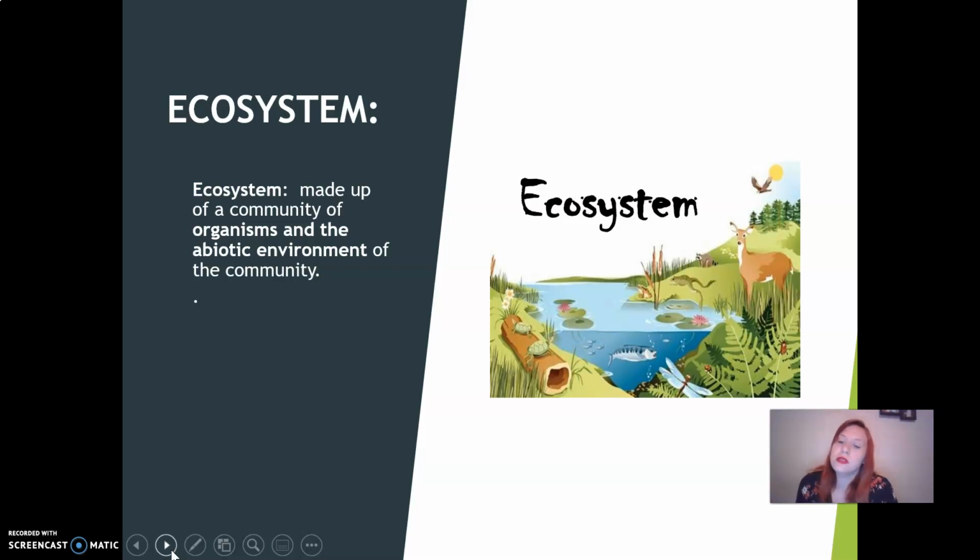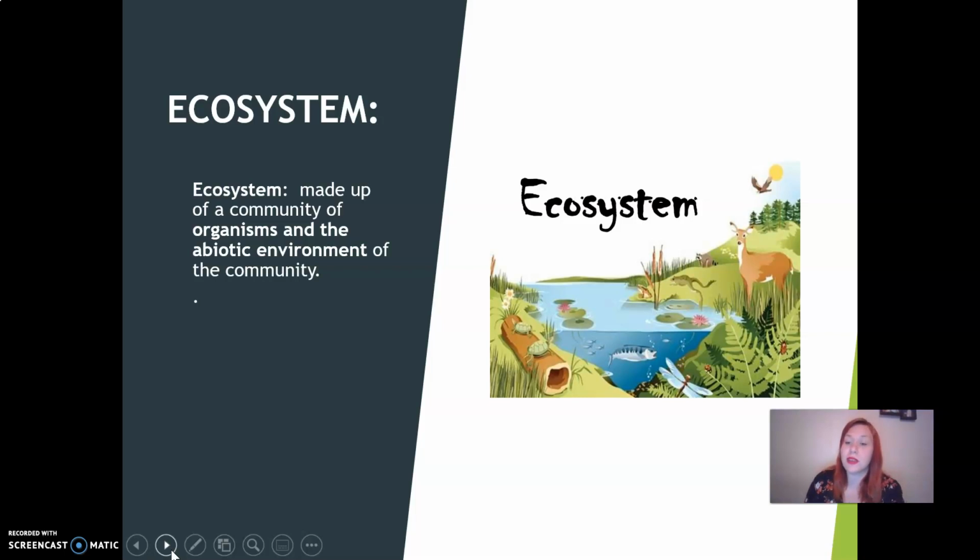Is it an ocean? Do you live in the desert with lots of sand? Those abiotic factors can control what type of animals can live here. If we are in a desert with a high temperature and lots of sand and very little water, you're not going to find the same types of species that you would find in a rainforest ecosystem. So our ecosystem is made of the organisms that can survive and tolerate those abiotic factors.